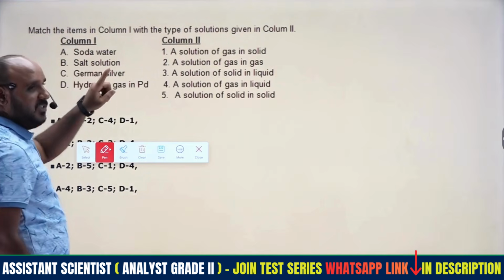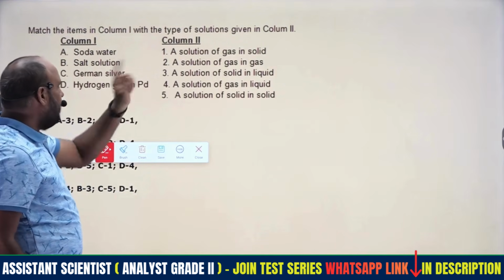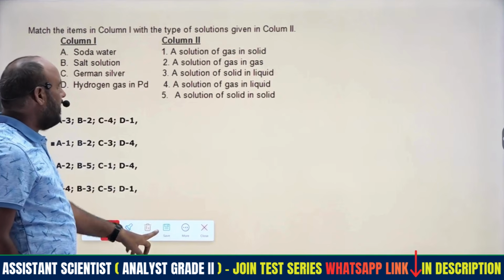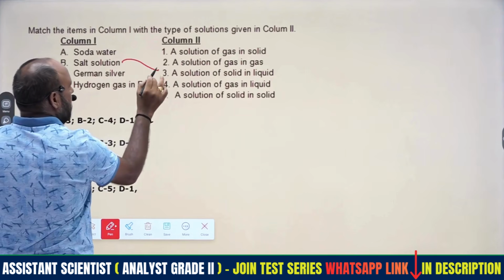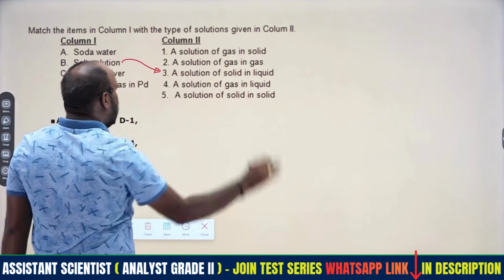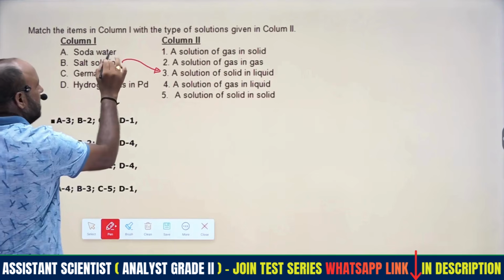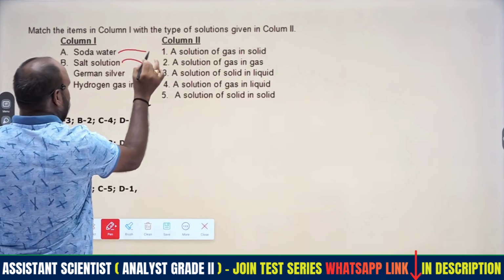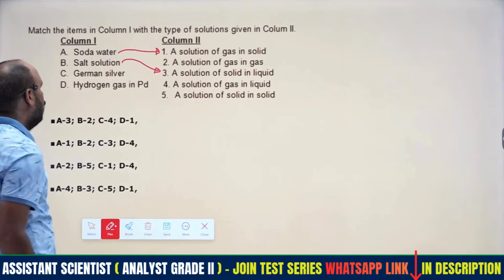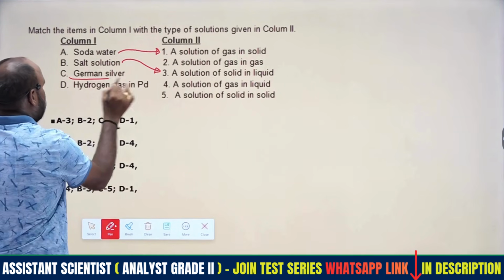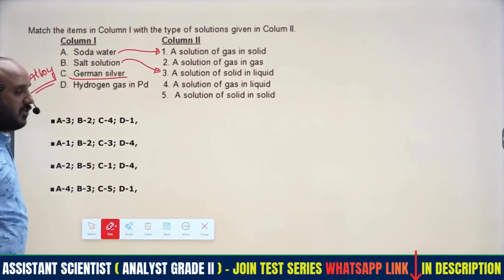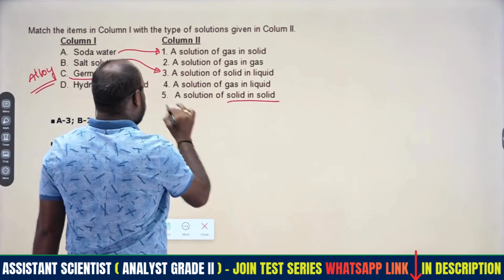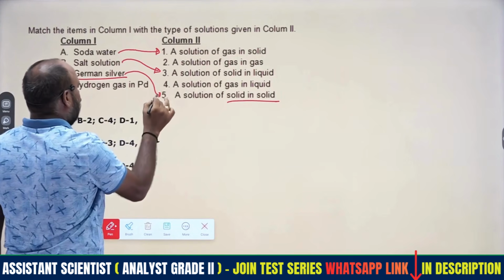Salt solution means a small portion of solid salt is dissolved in a liquid, right? So this is the salt solution, a solution of solid in liquid. Soda water is gas in liquid. German silver is an alloy, a combination of metals. Two metals, both solids, so German silver will be this one.